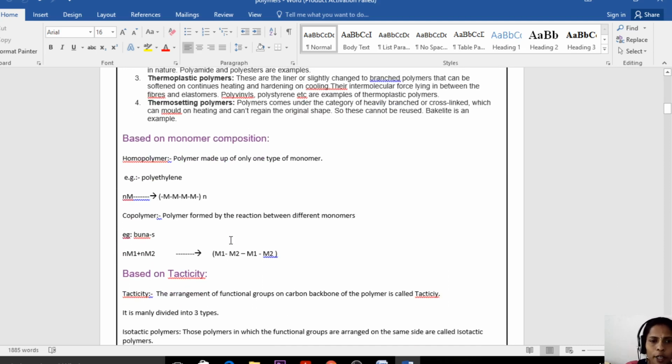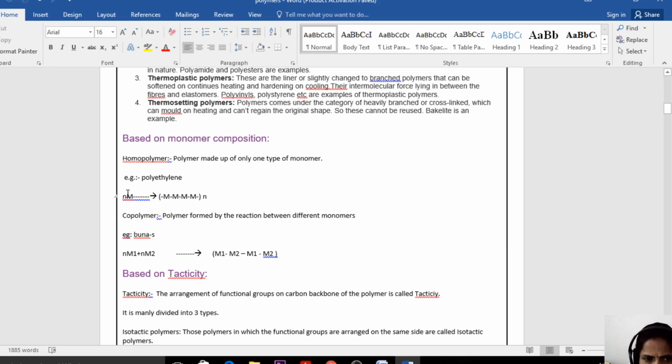Next, based on the monomer composition. That means the monomer may be a single type of monomer or different kinds of monomers, which we have seen in addition polymerization. Just look at this example. This is called a homopolymer because this polymer is synthesized by repeating the same monomer n number of times.